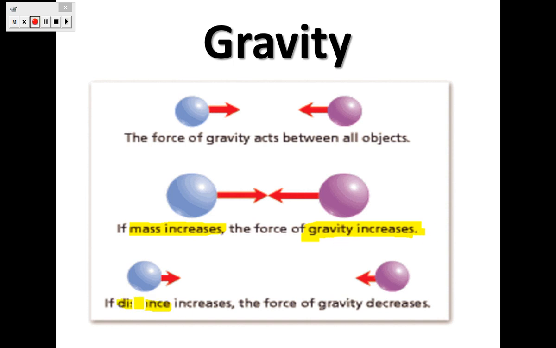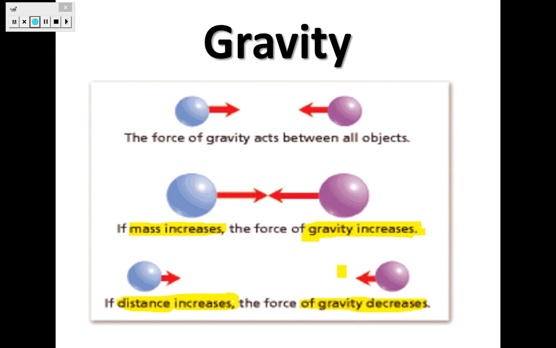What about the distance? If the distance increases, what will happen? The gravity will decrease. So if the two objects are far away from each other, they will experience less gravity, less pull. But if they are close to each other, they will experience a gravitational pull, such as what? Such as the moon and Earth. We can observe that there is a gravitational pull between the moon and the Earth. Why?